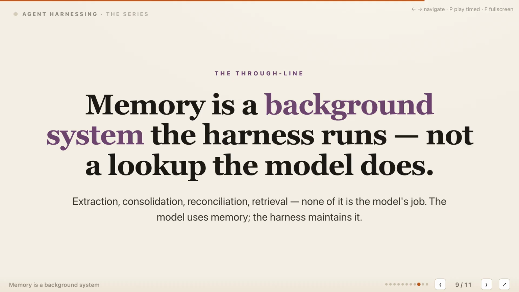This is the through line for the component. Memory is a background system the harness runs, not a lookup the model performs. Extraction, consolidation, reconciliation, and retrieval each need policies, schedules, monitoring, and clear ownership outside the model. The model uses whatever memories the harness places into context. The harness decides what persists, what changes, and what should return for each request. The model provides the intelligence, while the harness provides the machinery required to remember reliably.